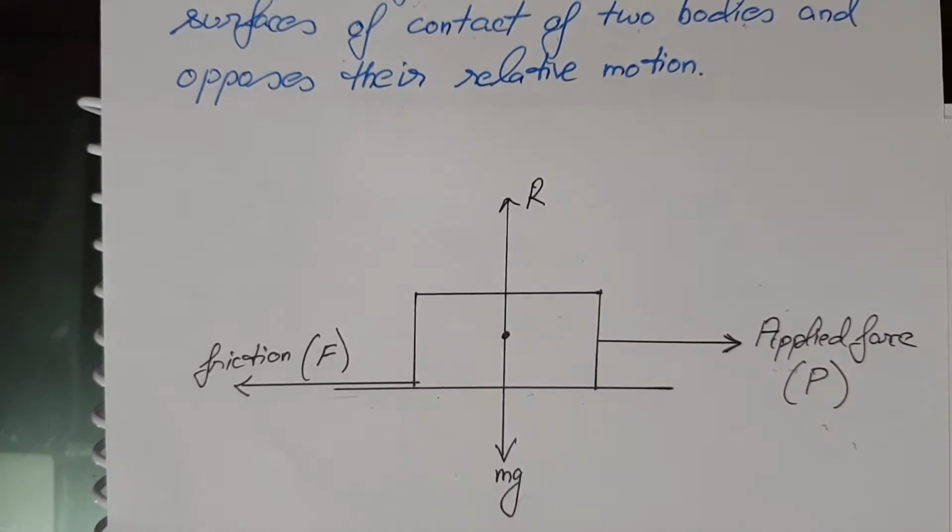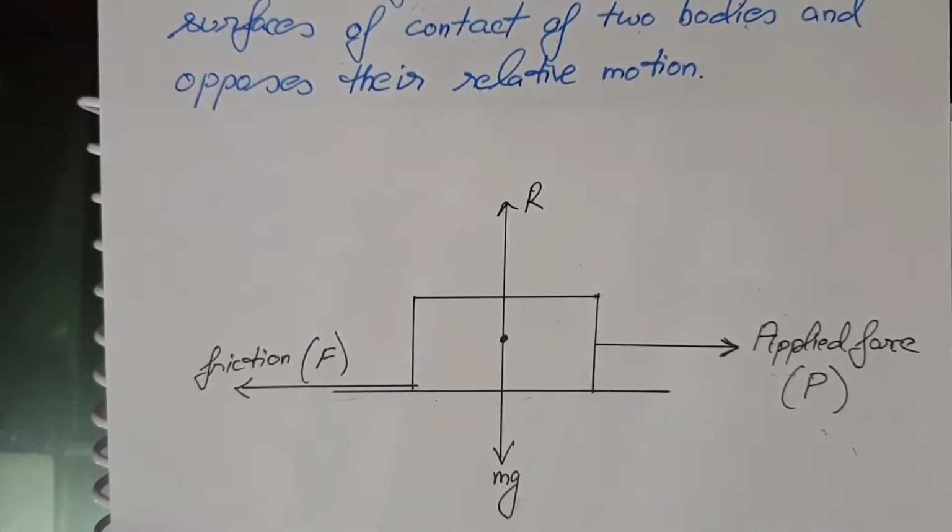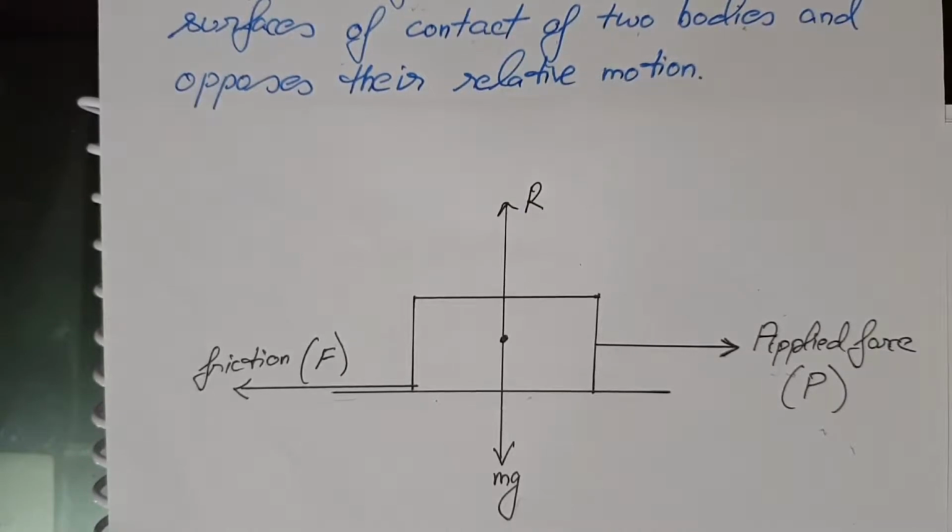Now, if we increase the applied force, you know that a stage comes when the body is at the verge of moving over the other body. That means it is just about to move, but is not moving. The static friction at this stage is obviously maximum. This maximum value of static friction is called limiting friction.